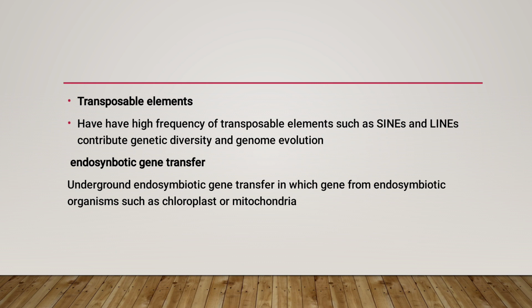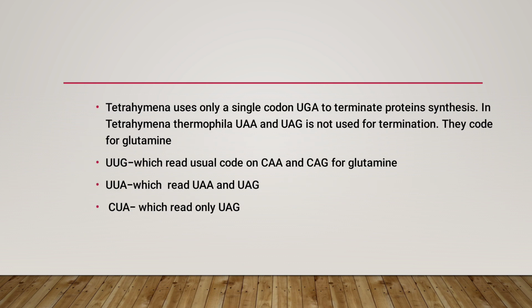They undergo endosymbiotic gene transfer, in which genes from endosymbiotic organisms, such as chloroplast genes and mitochondrial genes, that is the chloroplast genome or mitochondrial DNA, are transferred. In case of the genetic code, Tetrahymena use only a single codon, UGA, for the termination of protein synthesis. In Tetrahymena thermophila, UAA and UAG are not used for termination.